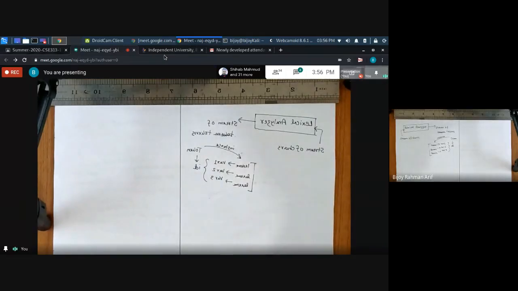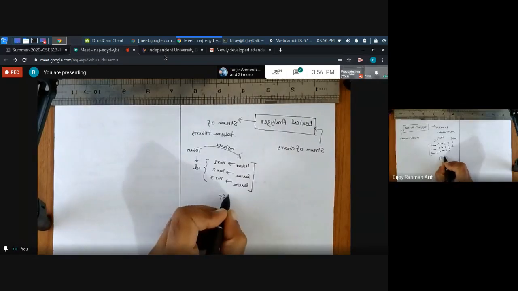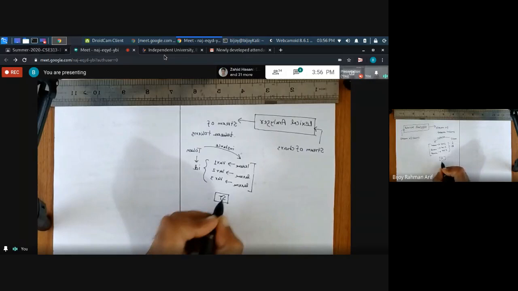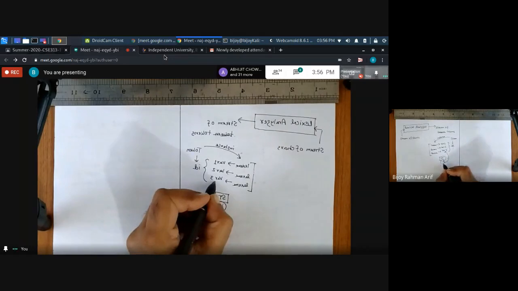It gathers a particular token with particular lexemes. That is the task of the lexical analyzer in terms of the symbol table. For example, in the symbol table, one instance of the token called ID would be generated, and all of these would point to it.